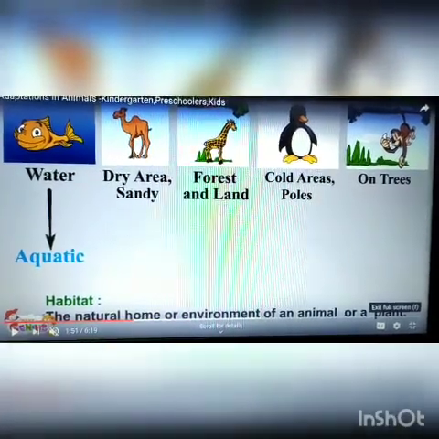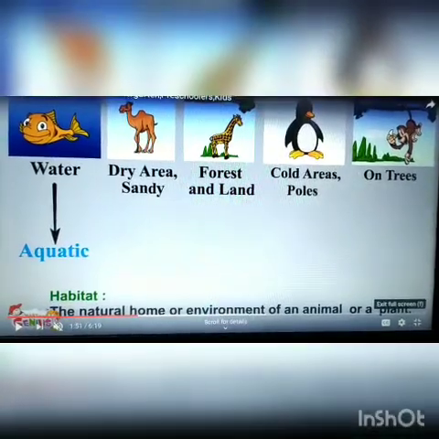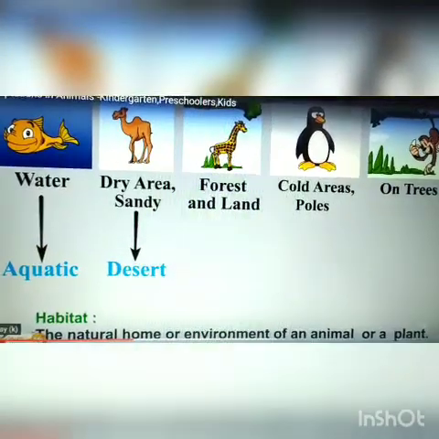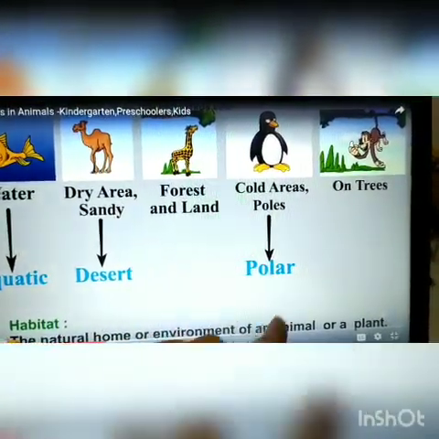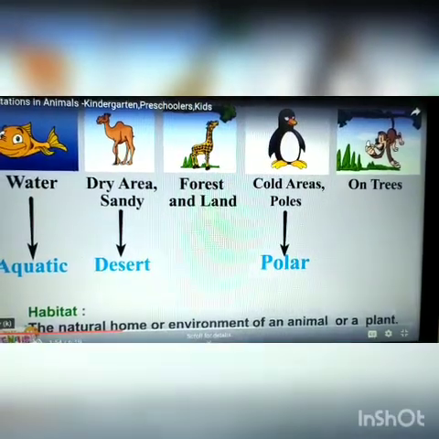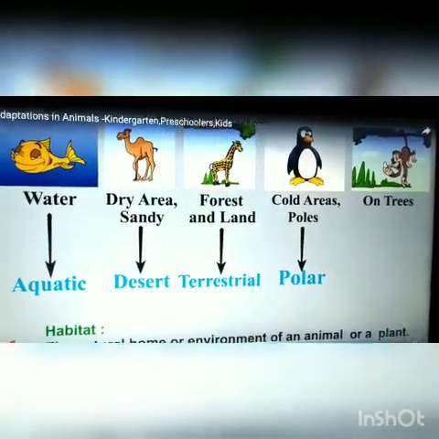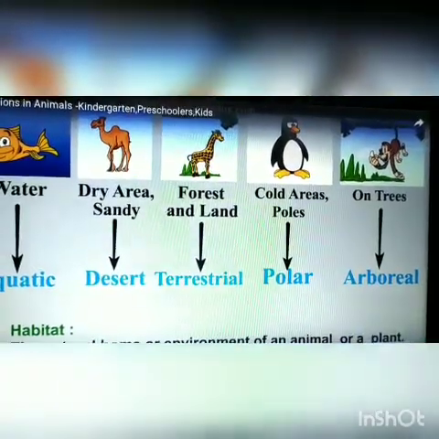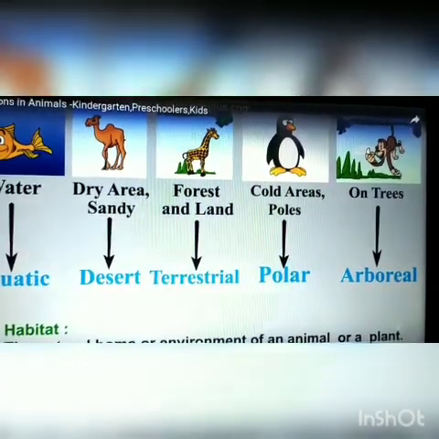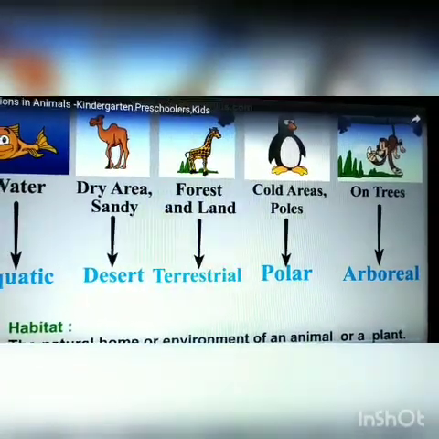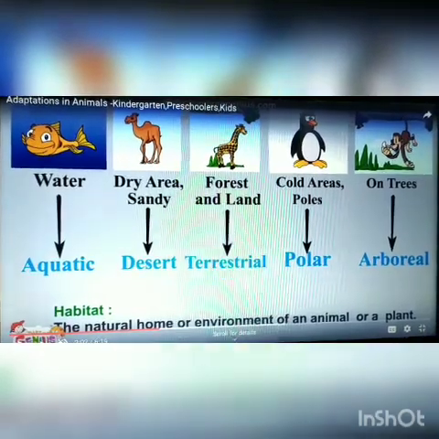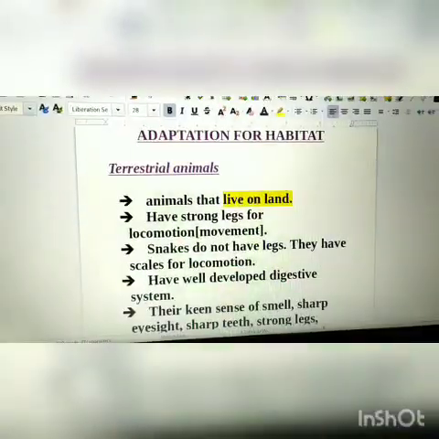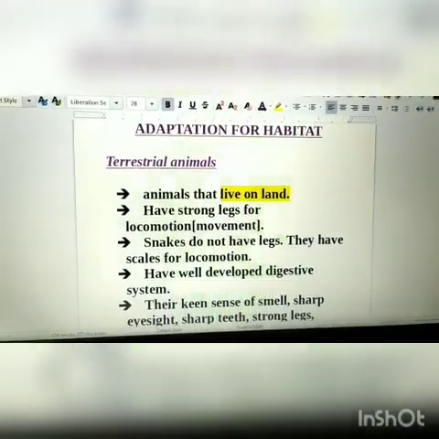Fish's habitat is called aquatic habitat. Camel's habitat is called desert. Polar is penguin's natural home. Terrestrial habitat is for land animals like giraffe. And arboreal is name of habitat for animals who live on trees. Okay? So all these are types of habitat for different animals. Now we will study about it one by one in detail.